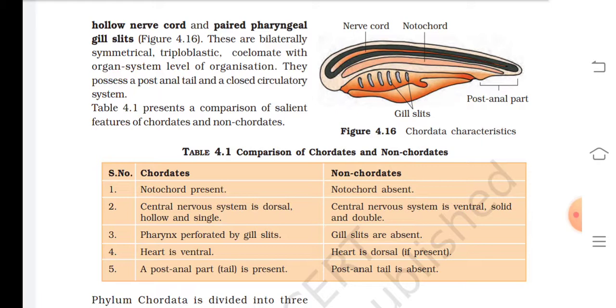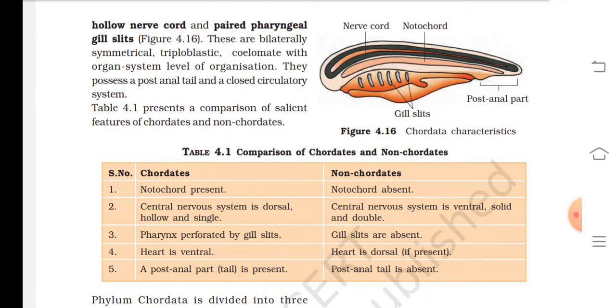Characters of chordates: Notochord present. Central nervous system is dorsal, hollow and single. Pharynx perforated by gill slits. Heart is ventral. A post-anal tail is present. Characters of non-chordates: Notochord absent. Central nervous system is ventral, solid and double. Gill slits are absent. Heart is dorsal if present.